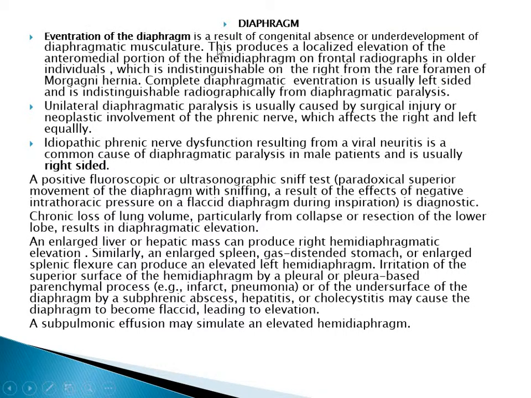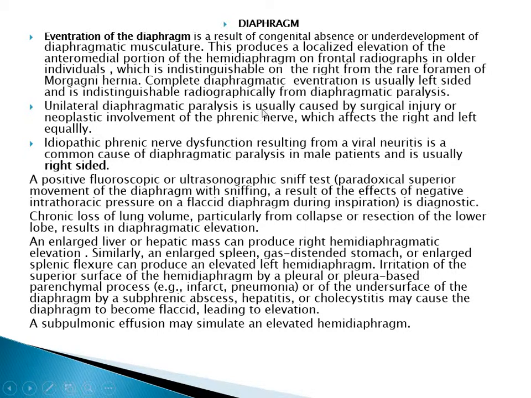Diaphragm. Eventration of the diaphragm is a result of congenital absence or underdevelopment of the diaphragmatic musculature. This produces a localized elevation of the anterior medial portion of the hemidiaphragm on frontal radiograph in older individuals, which is indistinguishable on the right from rare foramen of Morgagni hernia. Complete diaphragmatic eventration is usually left-sided and is indistinguishable from diaphragmatic paralysis.